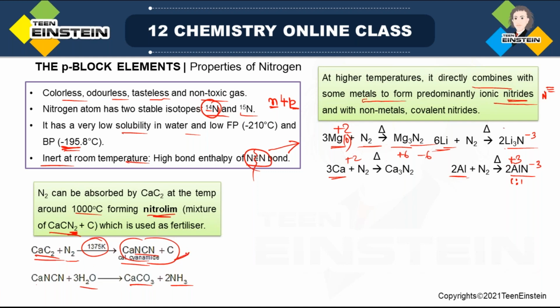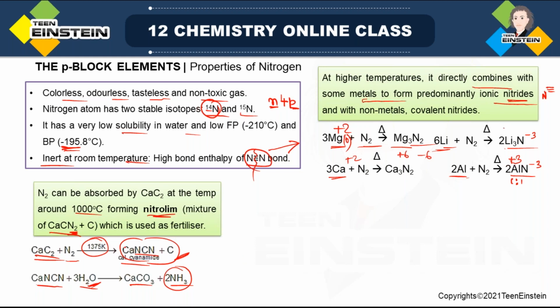This is why it is important, because it is used as fertilizer. Directly it is not a fertilizer. In presence of water, this compound forms ammonia, which is the actual fertilizer. So that is why it is important. Now a question may be asked: what are the compounds present in the nitrolim mixture? The answer will be CaCN2 and carbon.